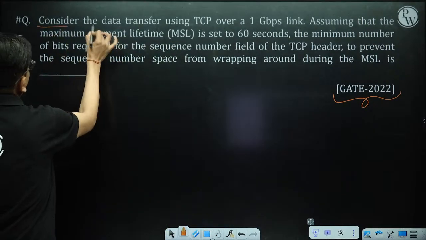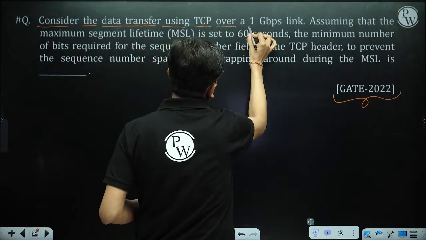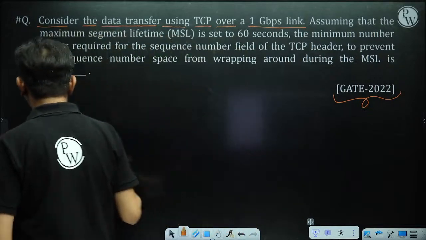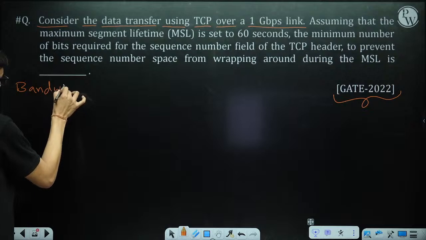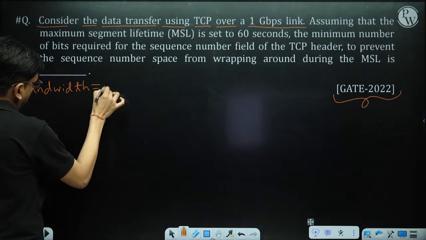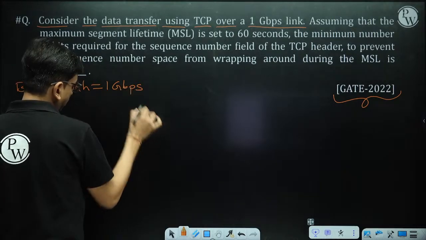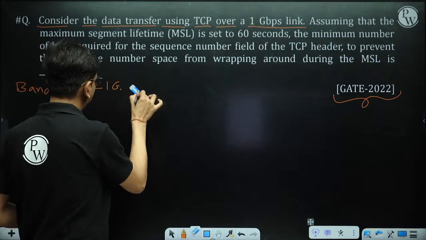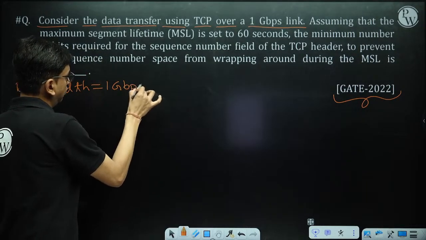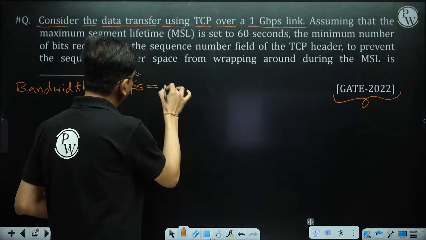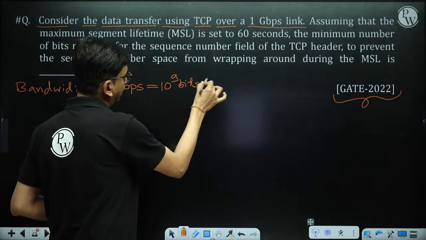Consider the data transfer using TCP over a 1 Gbps link. In this question, bandwidth is given as 1 Gbps, and in case of bandwidth, G means 10 to the power 9 bits per second.